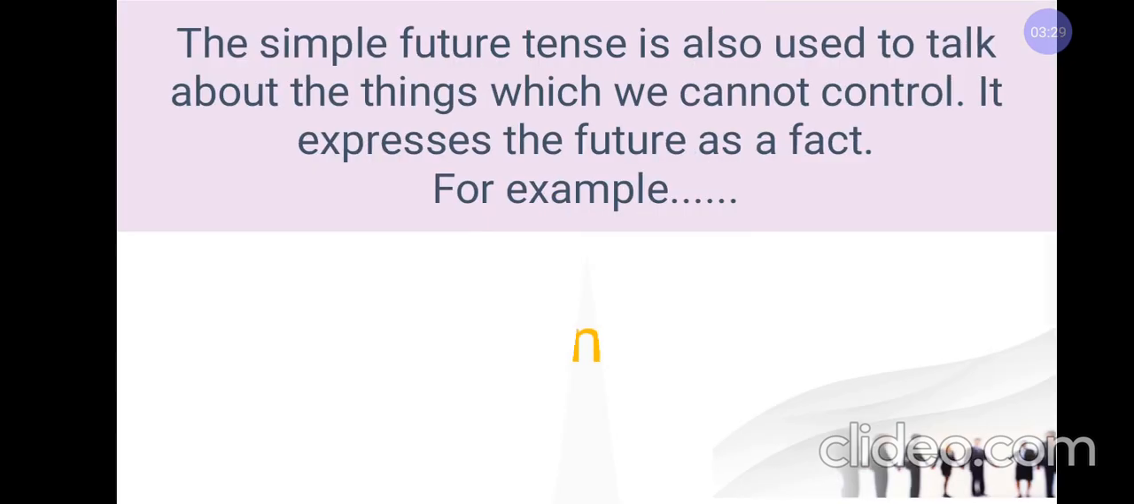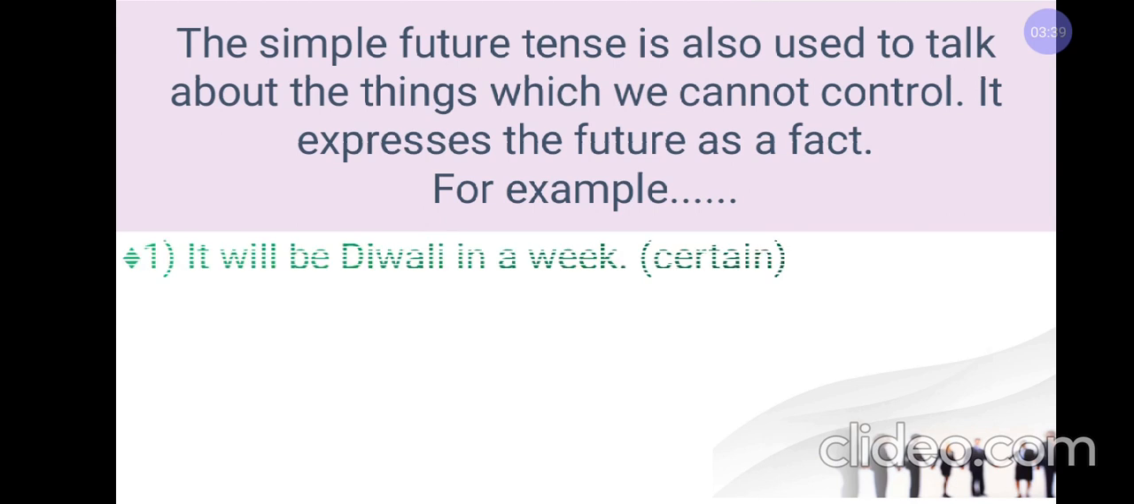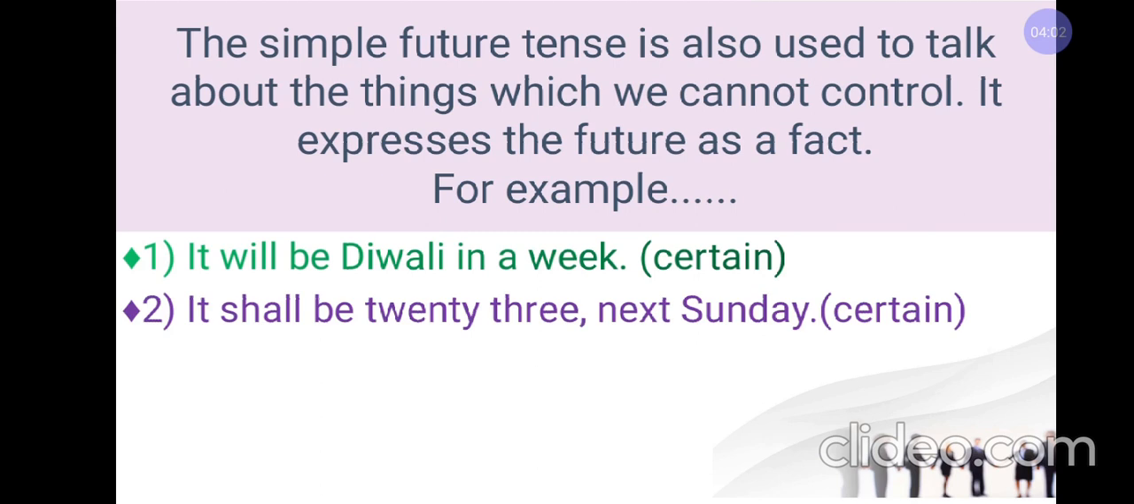This simple future tense is also used to talk about the things which we cannot control. It expresses the future as a fact. Like, see in the first example, it is written that it will be Diwali in a week. It's a certain sentence. This sentence shows certainty, that it is certain to happen. Here I cannot control or change the date of Diwali. Now in the second example, it shall be 23rd next Sunday.